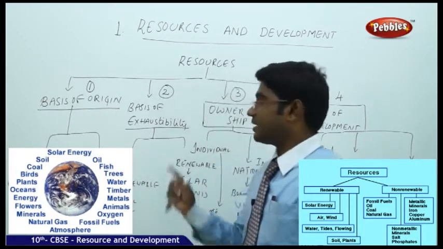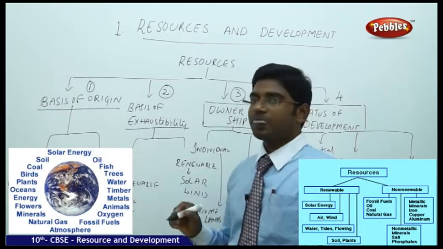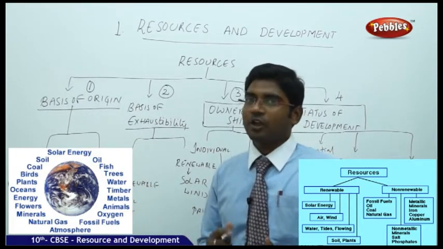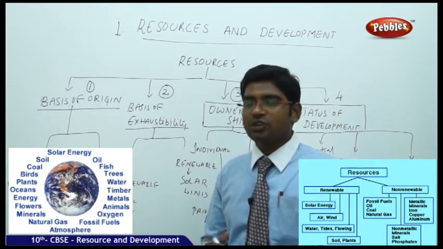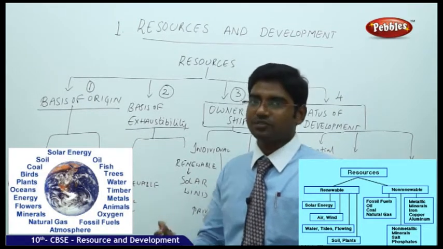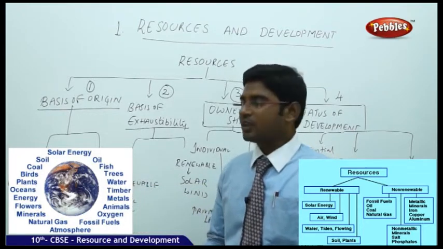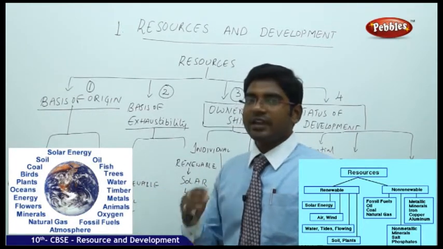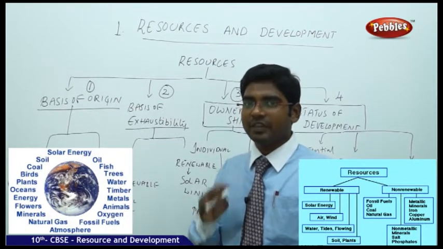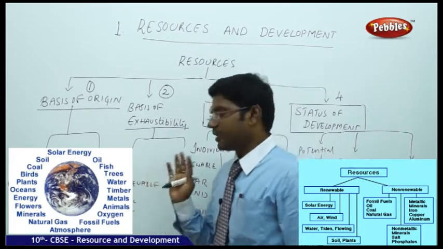Moving to the next category on the same basis of origin, the second one is abiotic. Abiotic is very simple, the complete opposite of biotic, where it consists of all the non-living things like rocks, metals, etc. So abiotic is explicitly dealing with all the non-living things available in nature. That is called abiotic, rocks and metals.